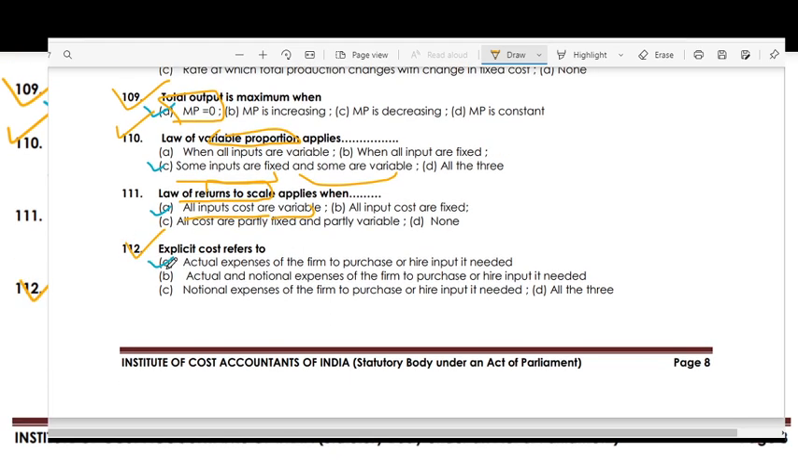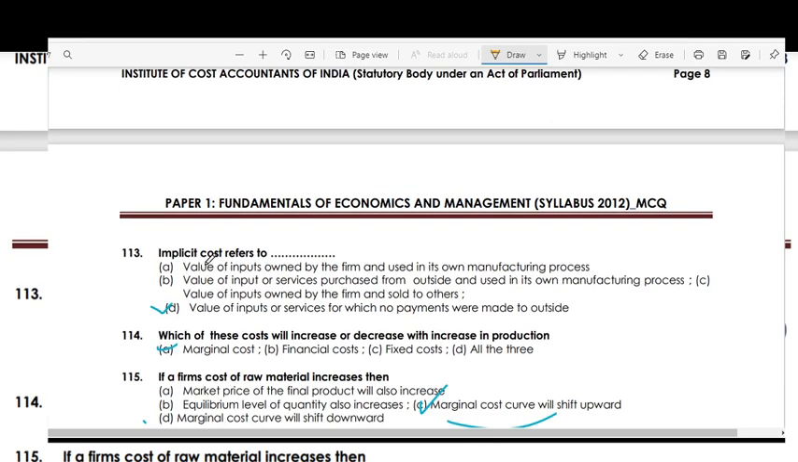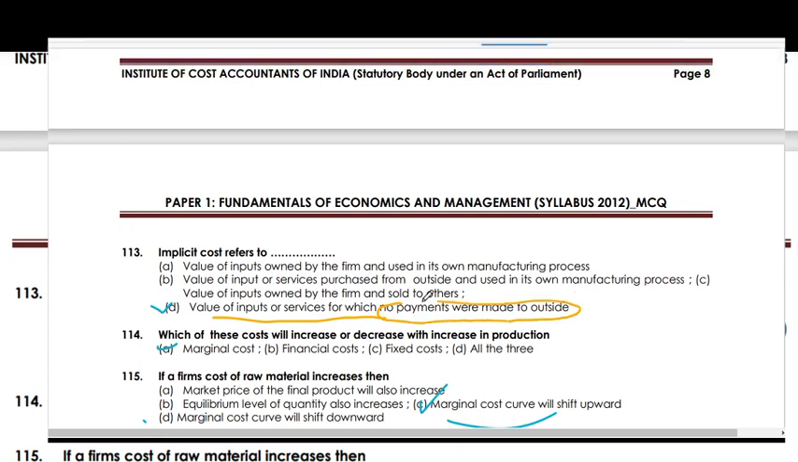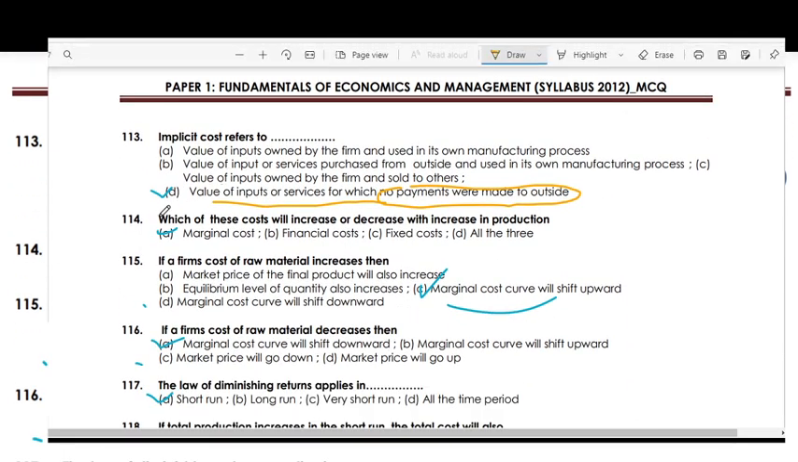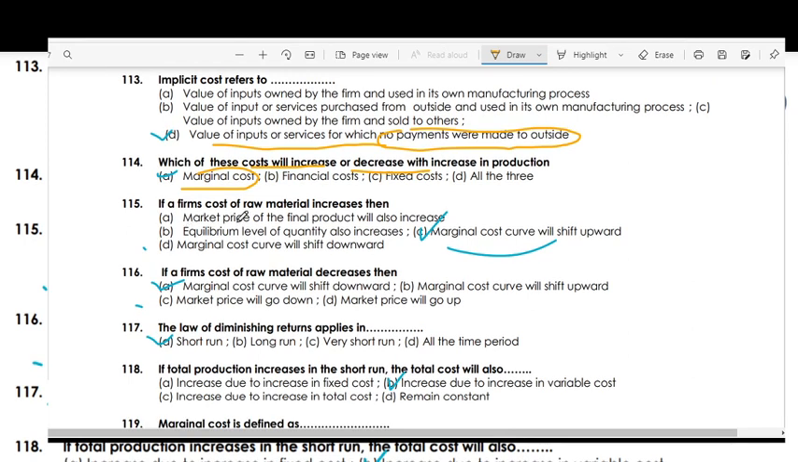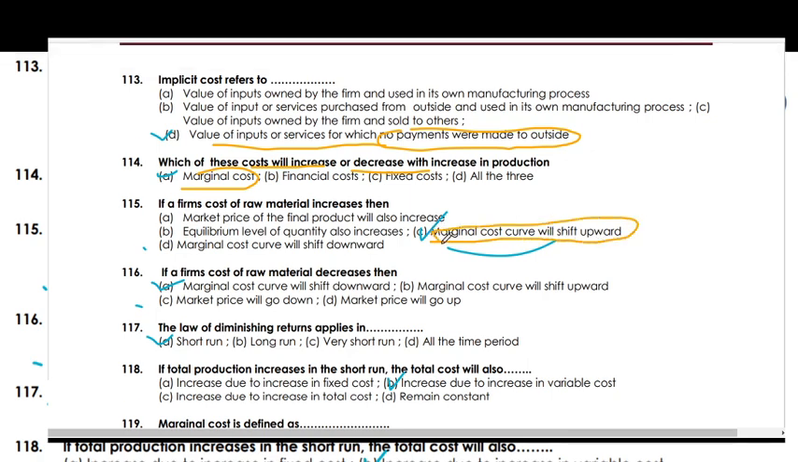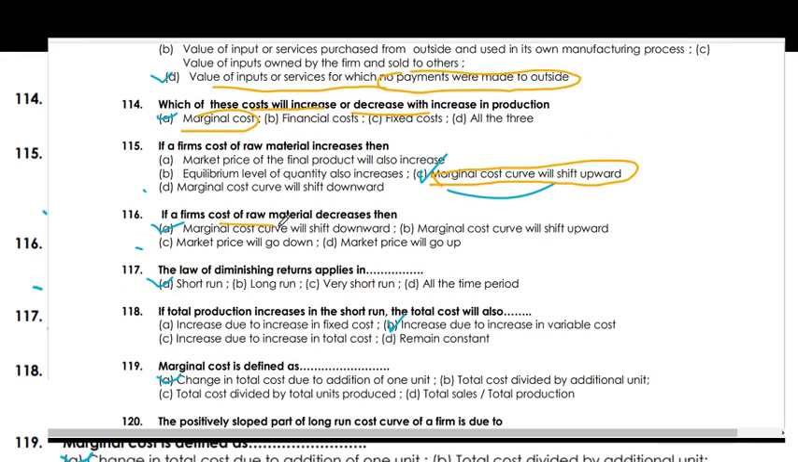Explicit cost refers to the actual expenses of a firm to purchase or hire the inputs needed. Implicit cost refers to the value of input services for which no payment was made to outsiders. Which of the following costs will increase or decrease with the increase in production? The marginal cost. If a firm's cost of raw material increases, then the marginal cost curve will shift upward. If it decreases, then the marginal cost curve will shift downward.